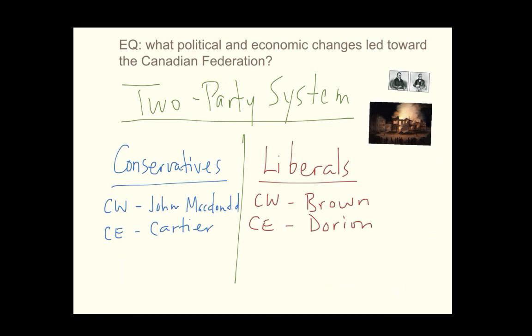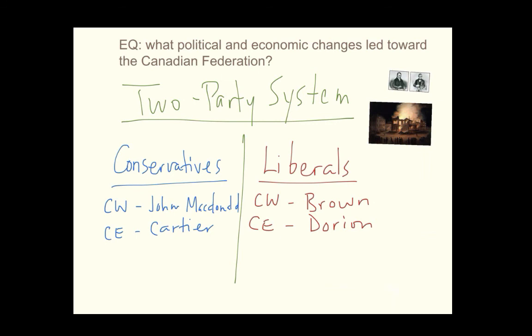And the way it works now is basically you have a majority and a minority government. So in Canada West, the government that was in the majority was actually the Liberals. And in Canada East, the majority government was led by the Conservatives. So at this point, the thing to take away is that there is now a new system of government in place called the two-party system. You were either Conservative or you were part of the Liberal Party.